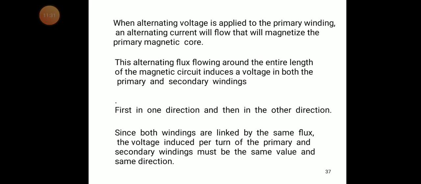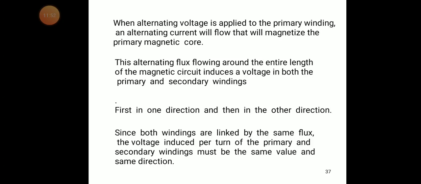Generally we use a core as the magnetic circuit. The core magnetically links the primary winding and the secondary winding. We already discussed the core. A core is a standard material on which we wind the coil.